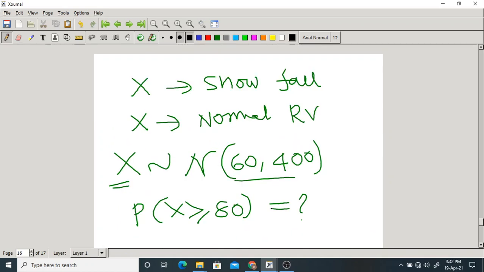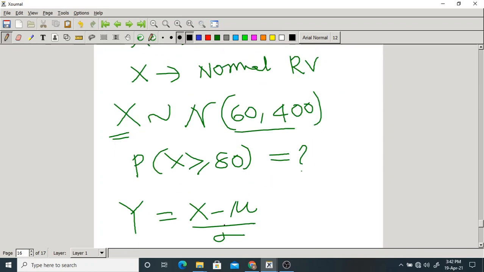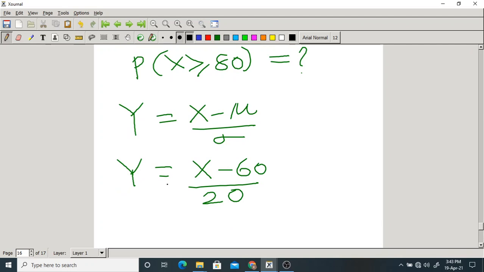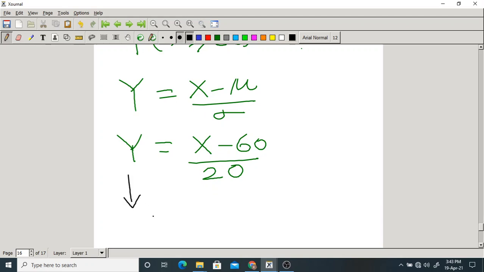Okay, so let me recall the whole problem. X is the measure of the accumulation of snowfall in a particular area. It is modeled as a normal random variable. It is not in the standard form. It is having some mean, some variance, which is not equal to 0 and not equal to 1 respectively. Now they are asking what is the probability that X is greater than or equal to 80. But we know you can make a normal random variable into standard form by using a linear transformation. What is that? Y equal to X minus mu by sigma. You know mu, you know sigma. Substitute here. Y equal to X minus 60 by 20. Now Y will be a standard normal random variable.